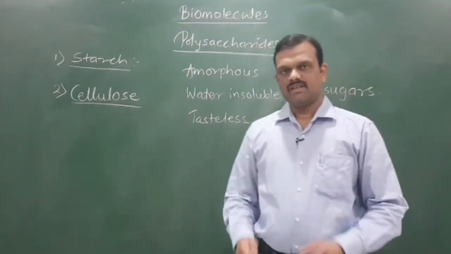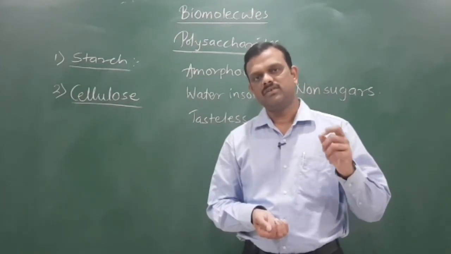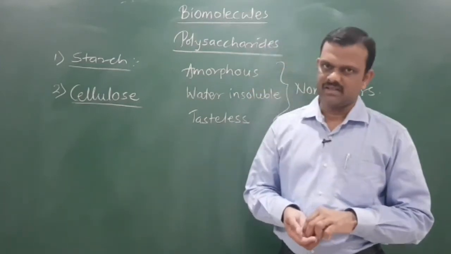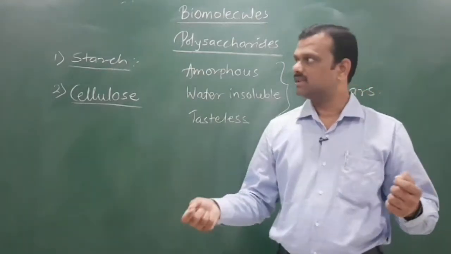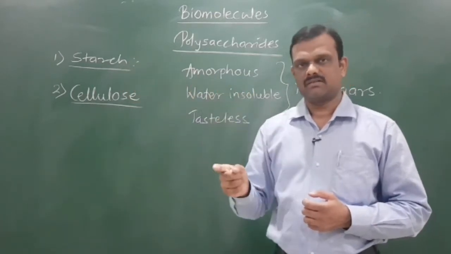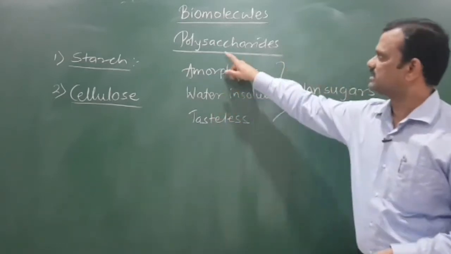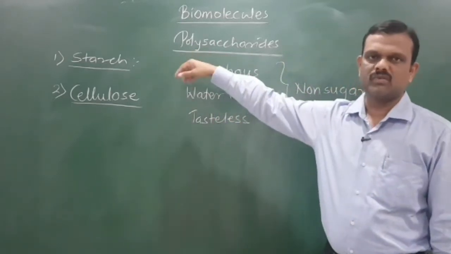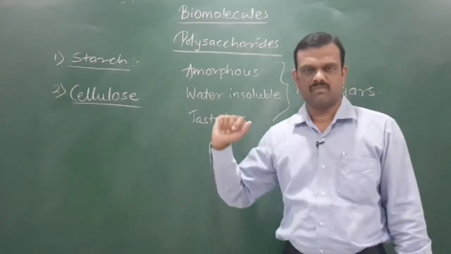Already I have mentioned the point that starch on hydrolysis produces alpha D glucopyranose. That means a number of alpha D glucopyranose units link together to form the starch. That means starch is a polymer. Even cellulose is also a polymer. The word is from this poly. Poly means a number of molecules of monosaccharide linked together and they form these compounds.